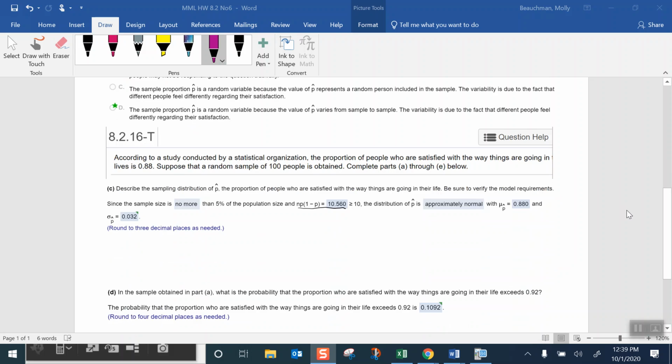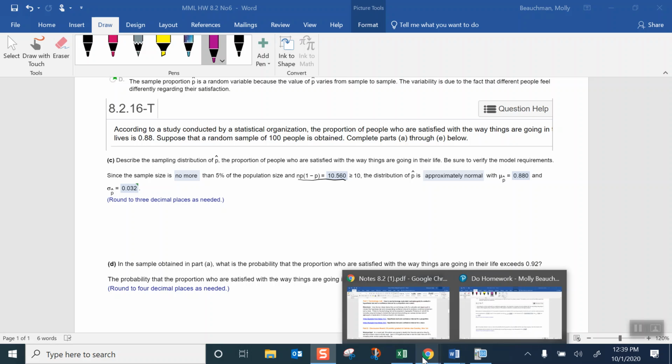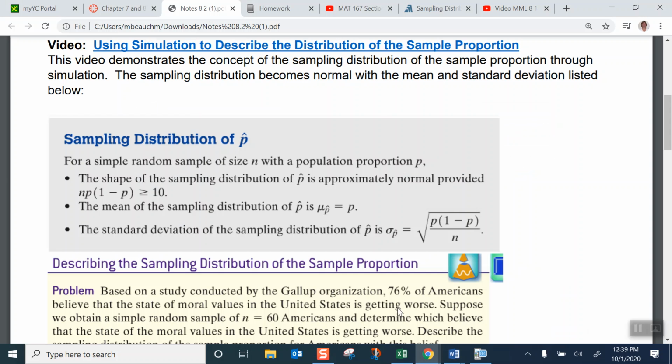The next portion of the question asks you to find the mean and standard deviation of the sampling distribution, and also to make sure that it satisfies requirements. If you take a look at the notes from the section, or in the textbook, for a sampling distribution of p hat, this is a distribution in this case of all samples of size 100 from a population that has a proportion of 0.88.